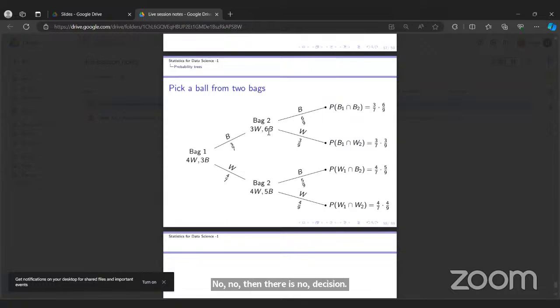If he is choosing bag one with probability this, and choosing a black ball from bag one with probability this, choosing bag two is 5 by 9. Then why is this 6 by 9? If he is choosing only one ball, then what is the probability of choosing one bag?